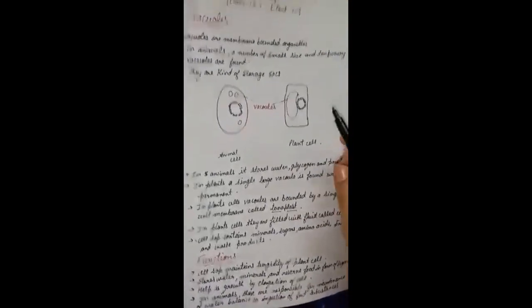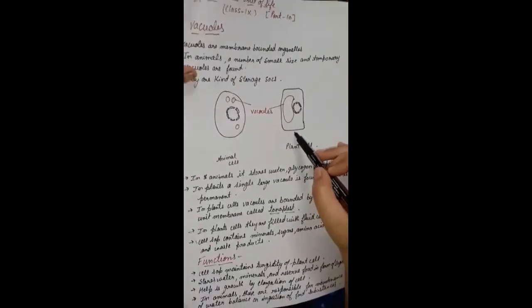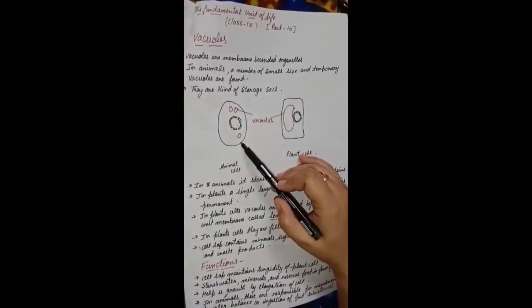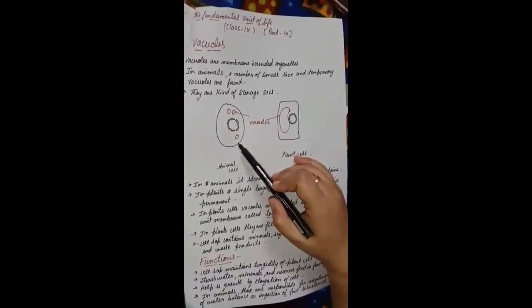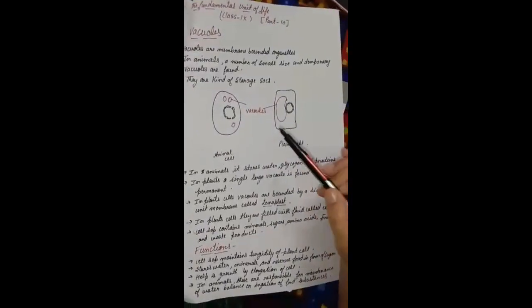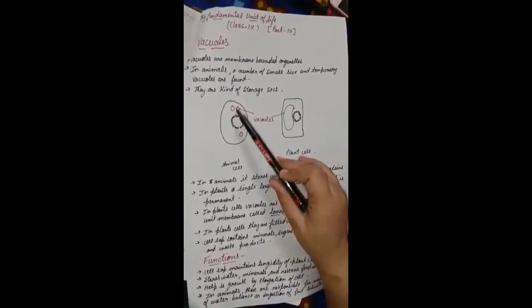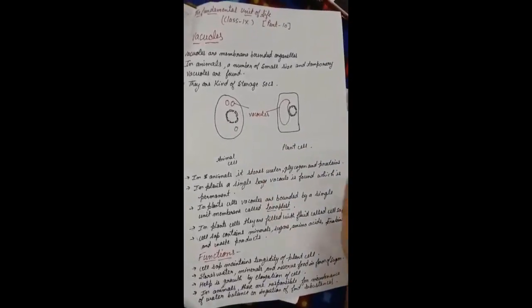Now the next thing is that in the plant cell the vacuole is a permanent structure, but in animal cells the vacuoles are temporary structures. Whenever there is a need they are formed, and after that they are degenerated. Okay, now in the plant cell you can see we have only a single vacuole, but in animal cells a number of vacuoles are present.